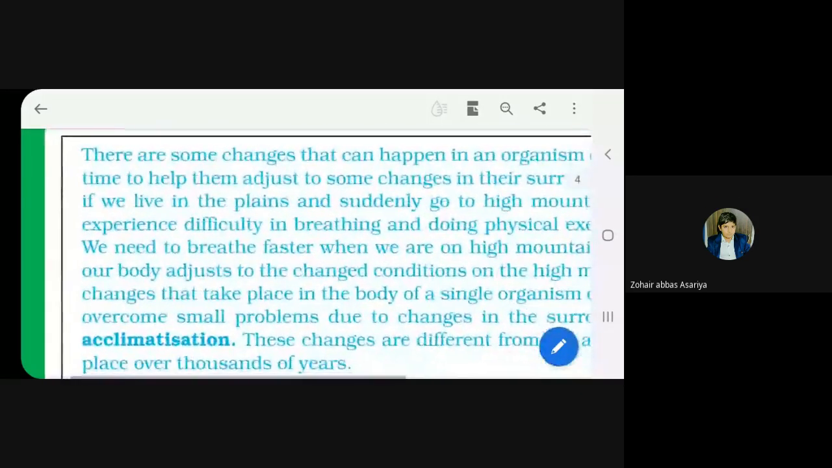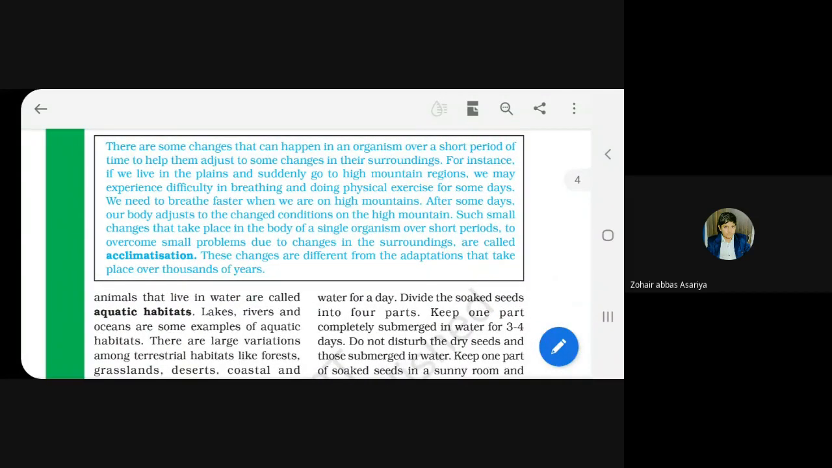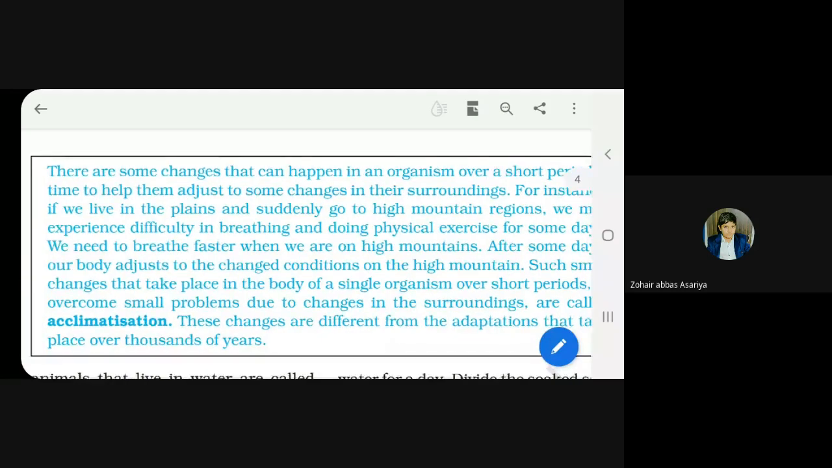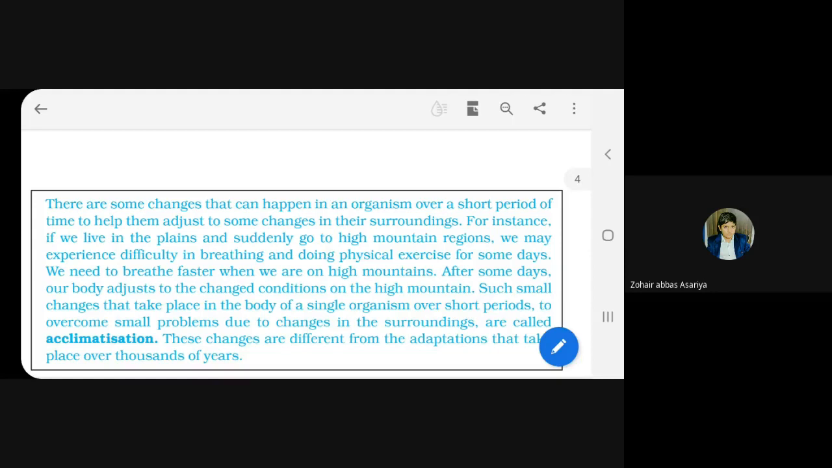Now, before going to revise the other points which we had learned, today let's learn this point first. The name of this point is acclimatization. What is the name of this point which we have to learn? Acclimatization. Okay, acclimatization. So can you please start reading? Ma'am, who should read? Zoe, start reading. Okay, ma'am.